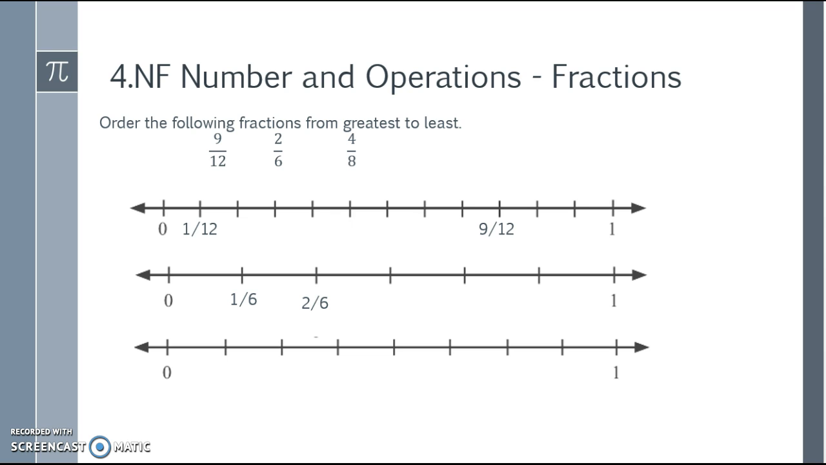I can do the same with my sixths line. So each one represents 1/6 or 1 copy of 1/6. So I need to go where 2 copies of 1/6 is located, and I see it's listed there. And finally, 4/8. So 1/8, 2 copies of 1/8, 3 copies of 1/8, and 4 copies of 1/8. So when I want to label them from greatest to least, I see that the furthest distance is 9/12. The second one would be 4/8, and the third one would be 2/6. So 9/12 is greater than 4/8, which is greater than 2/6.